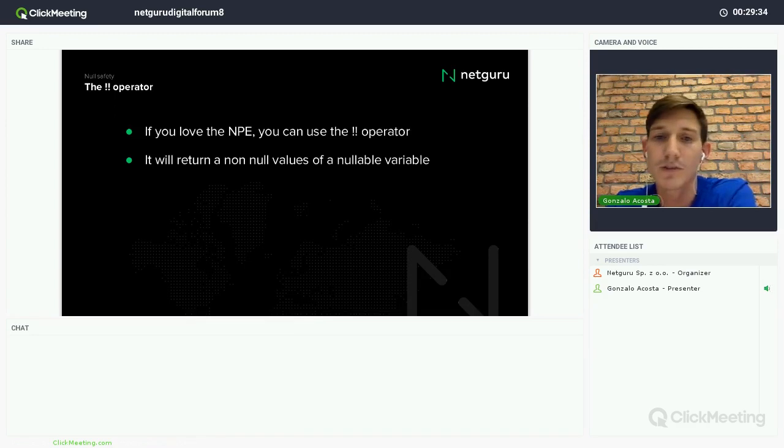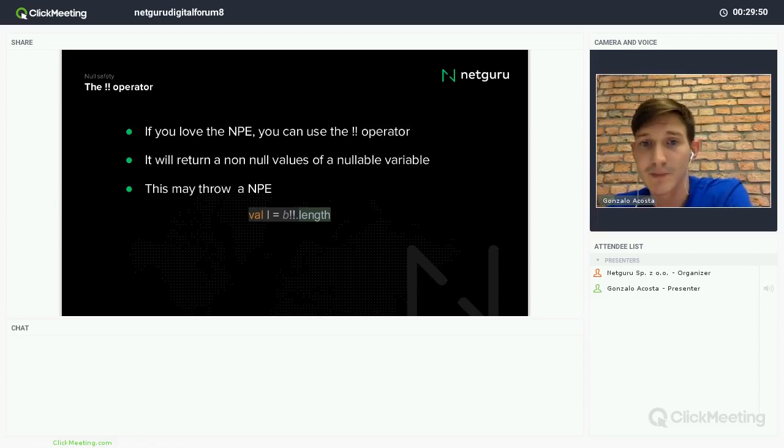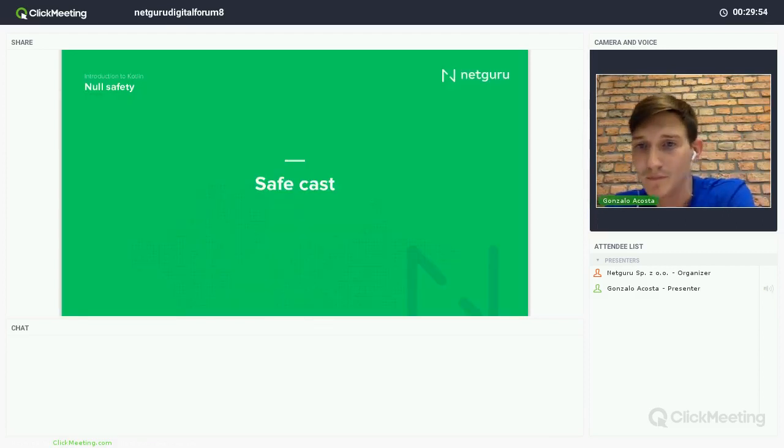Of course, it will return a null value. And if you are assigning, for example, to a variable that cannot hold a null reference, it will cause this null pointer. Like I said, we might throw exceptions. For example, here, right? We are trying to access a member of a null reference.